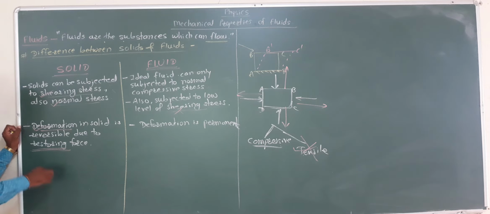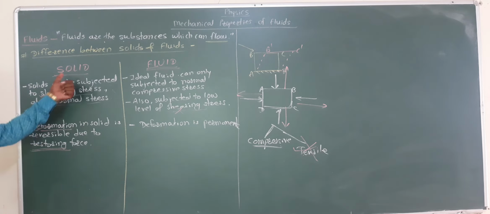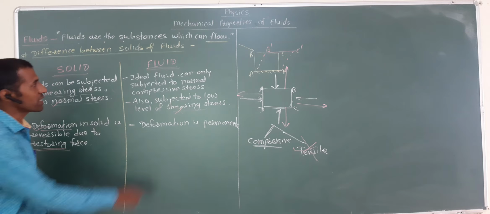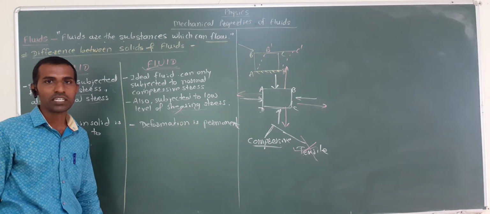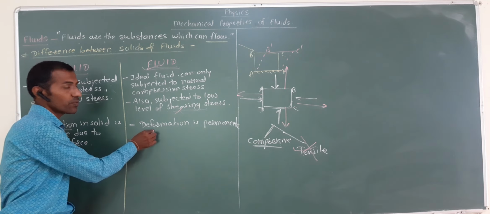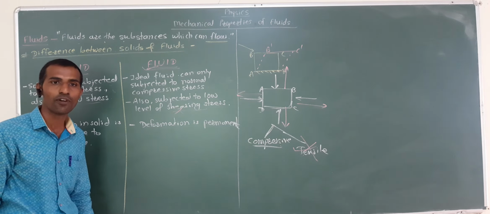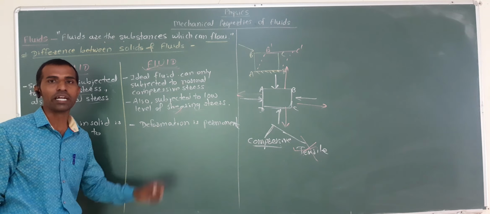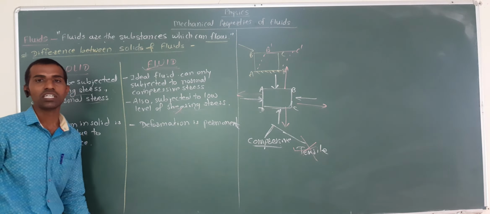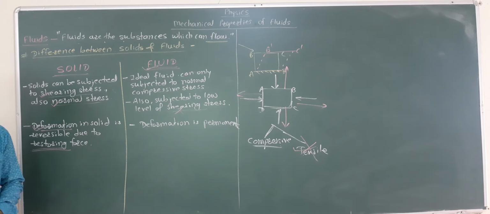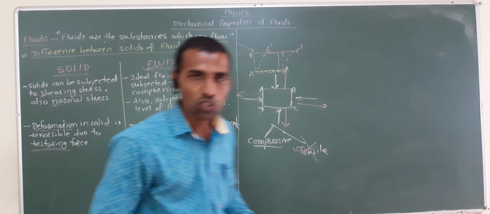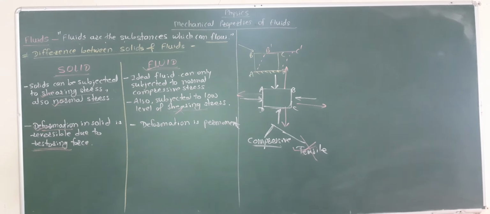Okay, so we are saying here deformation is reversible in case of solid, but in case of fluid, deformation is permanent. If we change the shape, size or dimension of the fluid, then it remains permanent. There is no change in shape and size when deforming force is removed. This is the difference between solids and fluids.